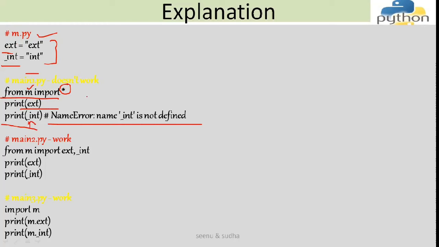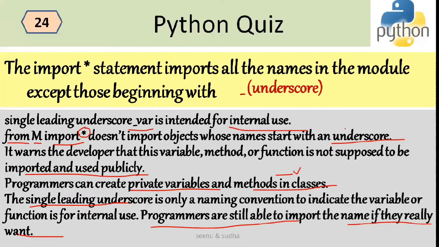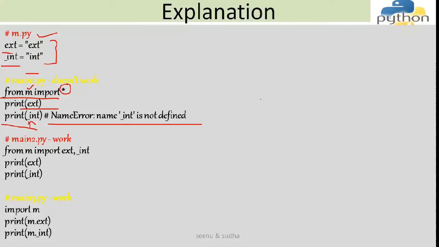I'm saying from M import star. So that's my question, right? I said from M import star, so import star will not import all of this. Coming to the next program, if I want the underscore variables, they can be explicitly written. So here I'm saying from M import ext, and then underscore int. This way it works. So I can access ext and also underscore int.